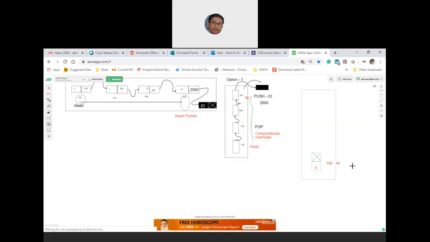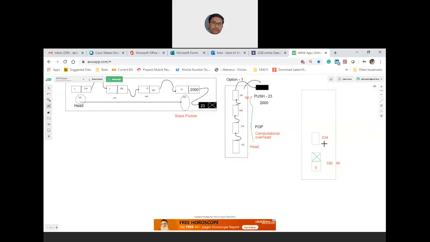Now, second is, if I again try to push 7, which in our case, the address is 234. In this, I have two fields.